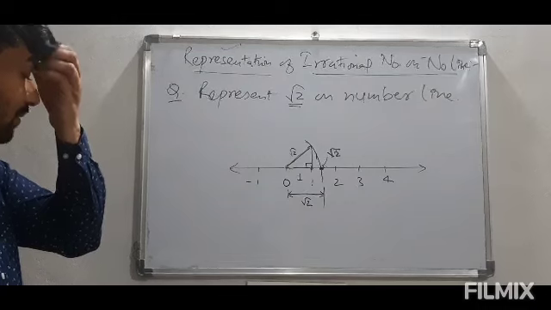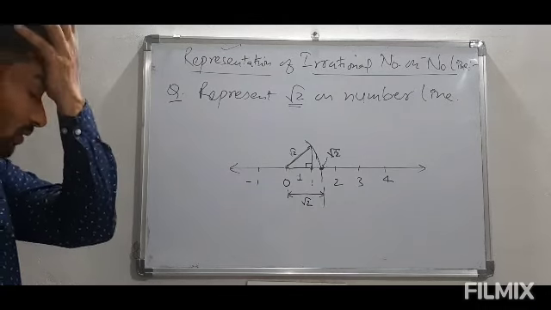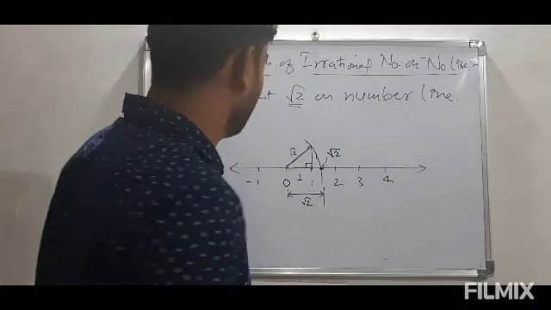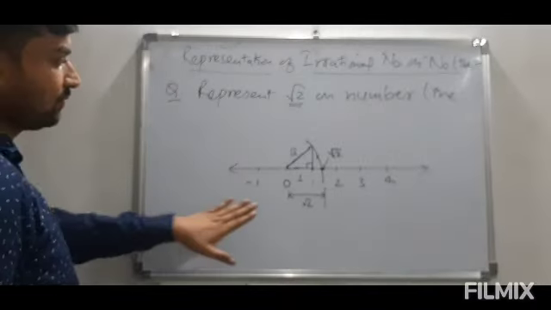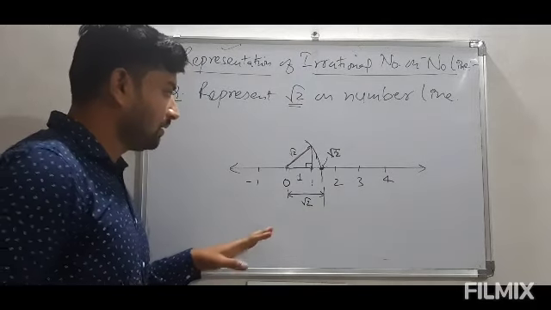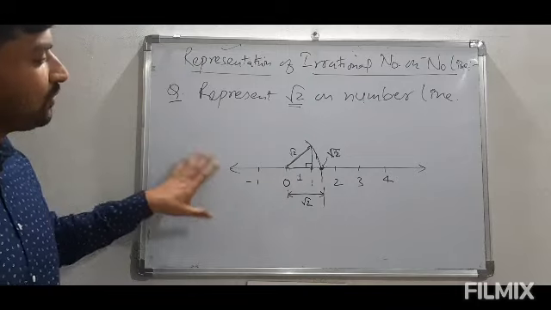Now this is a very simple question. Now let us suppose someone wants to represent root 3 on number line. Then what we have to do? Now we'll come to that point. I am going to explain it again.